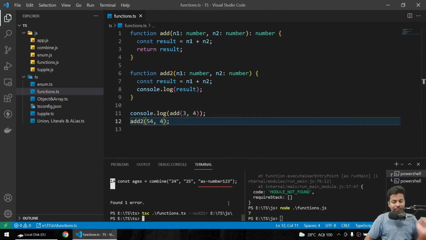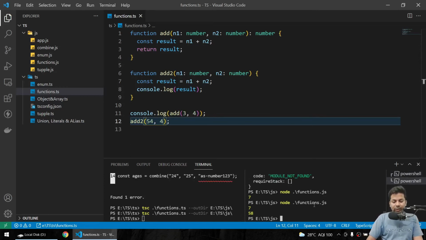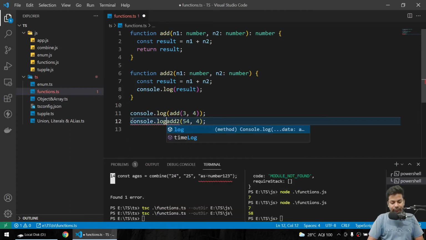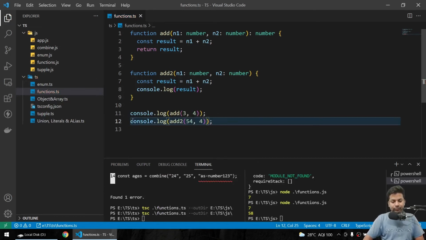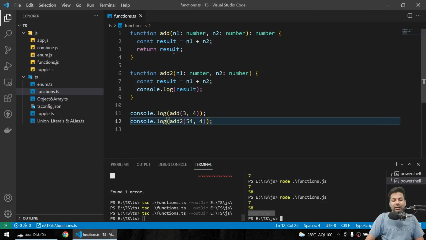So if I now just compile it and run it, 7 is coming from this because we are returning then printing, and here we are calling the function and printing. Now if we just console when we are not returning anything, you're getting undefined. Why? Firstly, we printed this result after returning back, so we got the return. Then 54 we printed here, then we didn't get any return back, so that's why it's undefined.